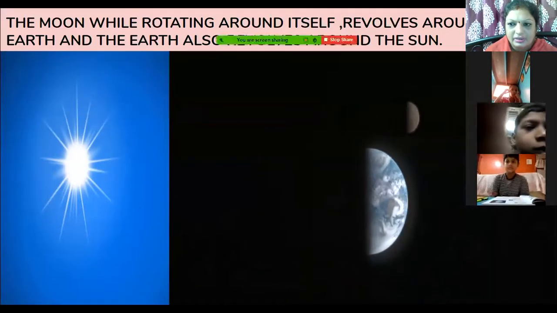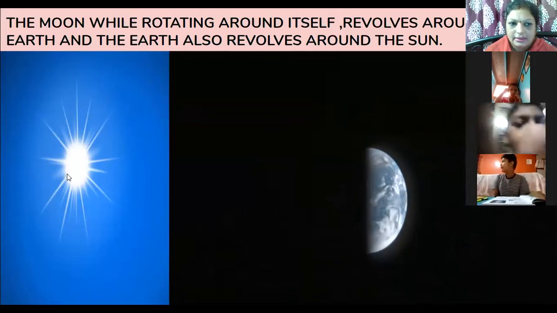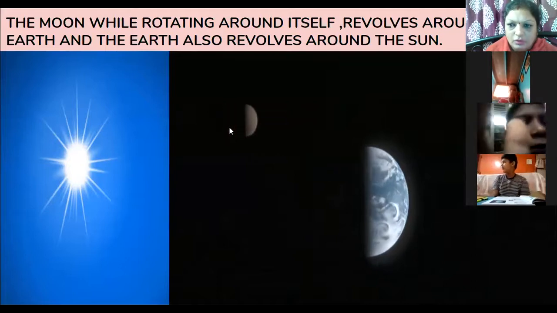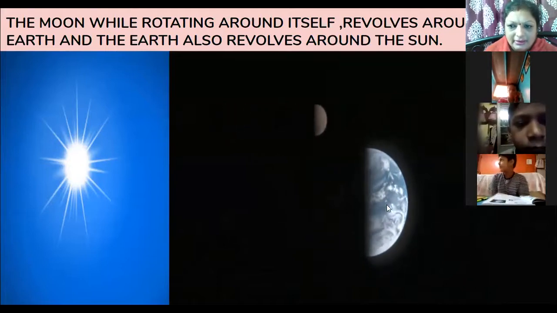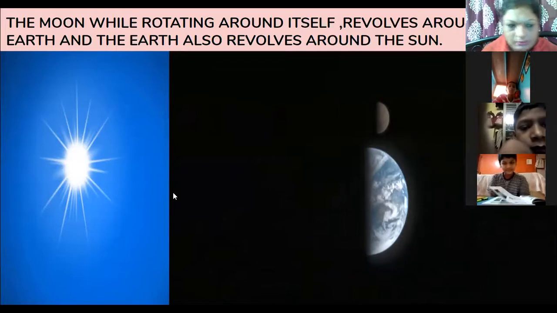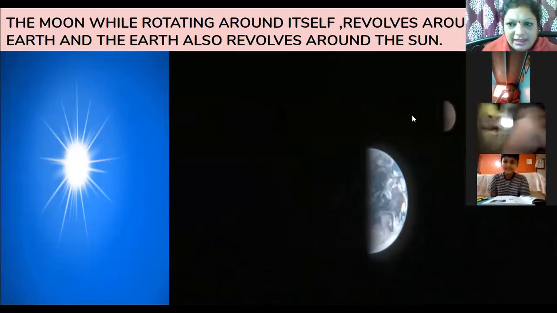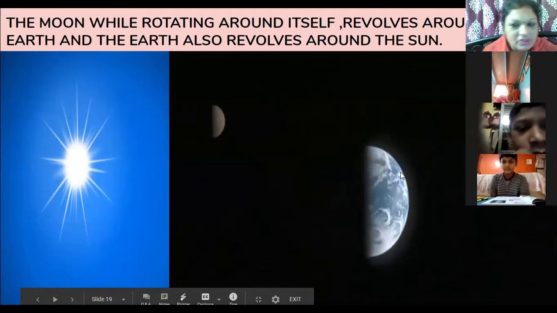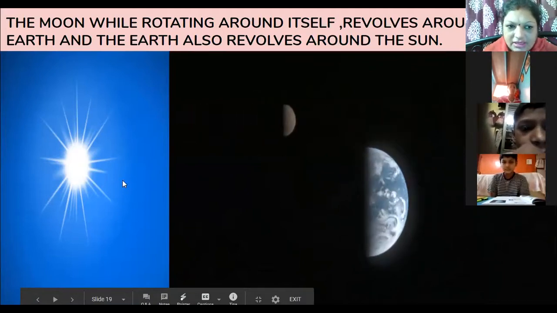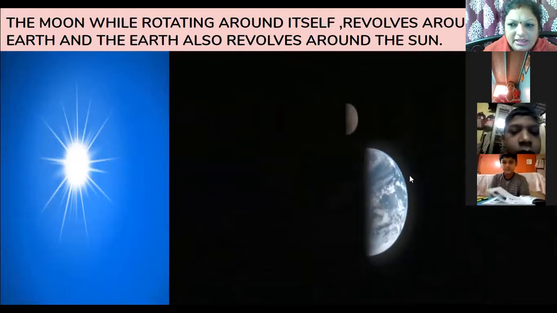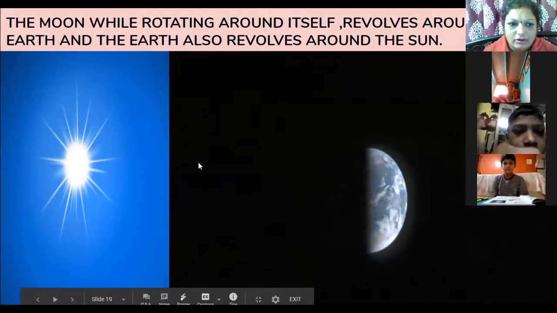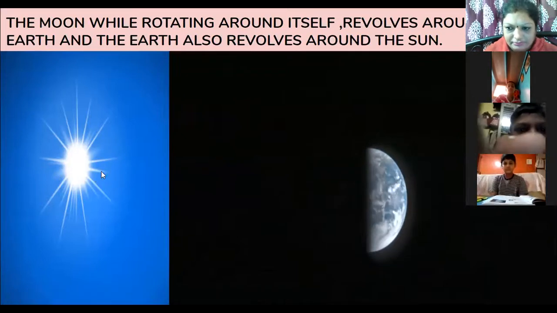In this picture, you can see the sun, the moon, and the earth. The sun is not revolving directly around the earth. The moon is revolving around the earth, and the earth is revolving around the sun.